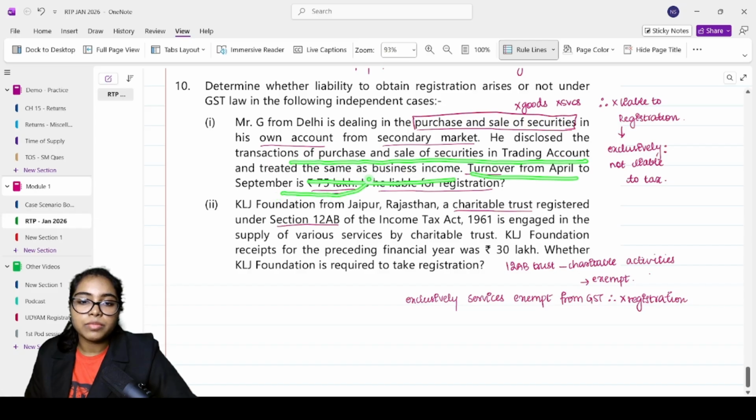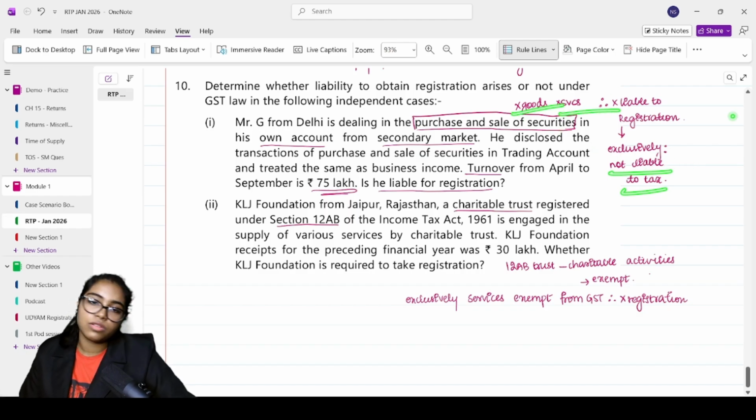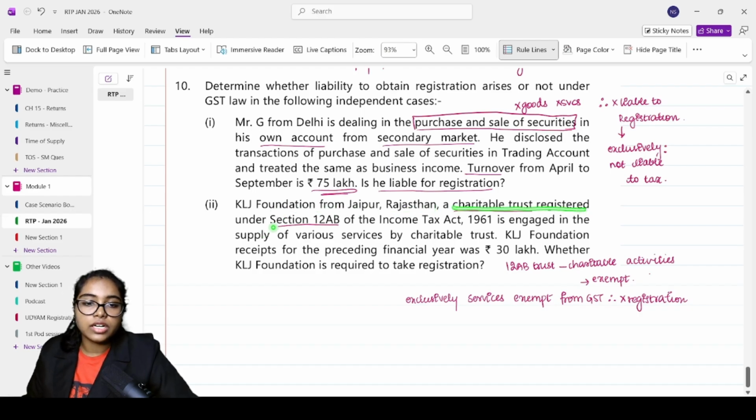Turnover from April to September is 75 lakhs. Is he liable for registration? No. Why is he not liable to registration? Because he is exclusively dealing with something that is not liable to tax only. This is neither goods nor services. So, no need.